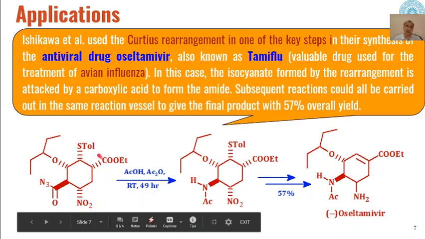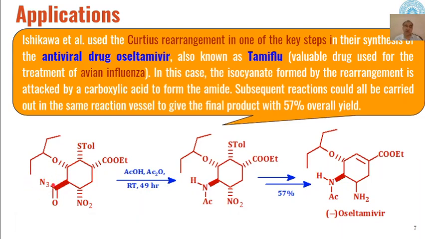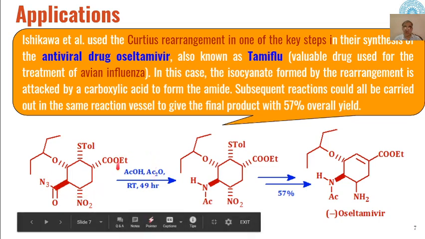compound. So this cyclohexyl azide derivative, when this is reacted with acetic acid in acetic anhydride, at room temperature for 4 to 9 hours, this azide will be first converted into isocyanate, and then that isocyanate will react with acetic acid and acetic anhydride, and we will get N-acetylamines as the product.